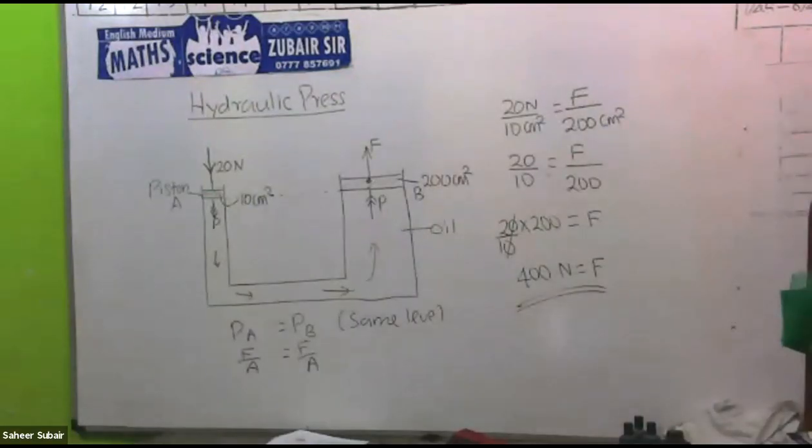So one is saying the board is not clear. What about the others? Clear, sir. Clear. Okay.